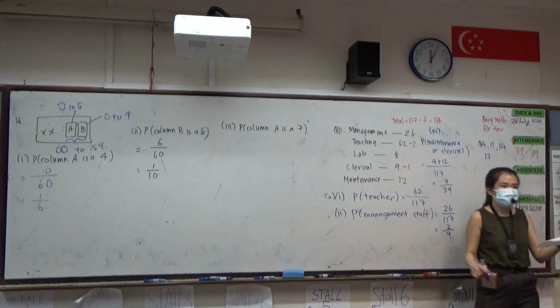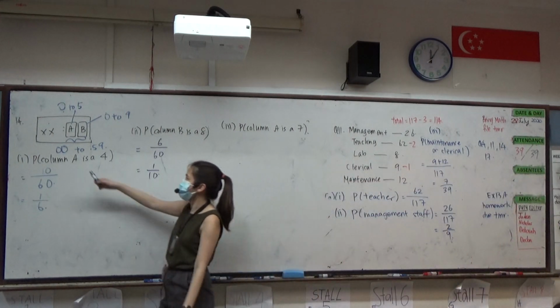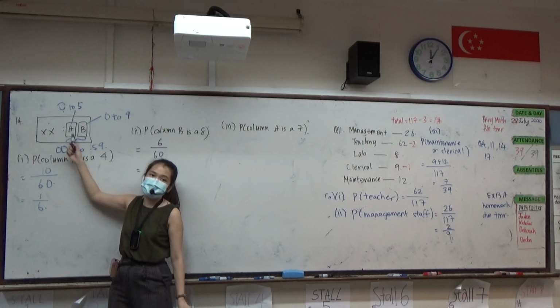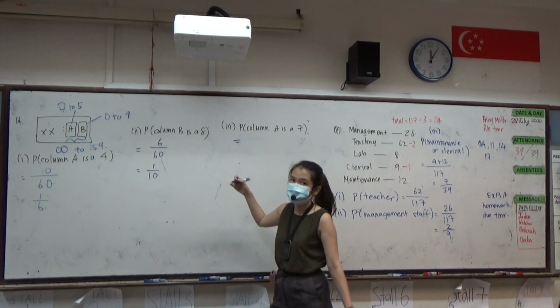Next, part 3. We want column A to be a 7. Can it ever be a 7? No, right? Because we know just now it is 0 to 5 only. So the probability is 0.